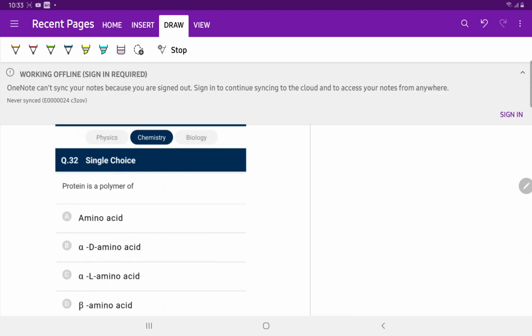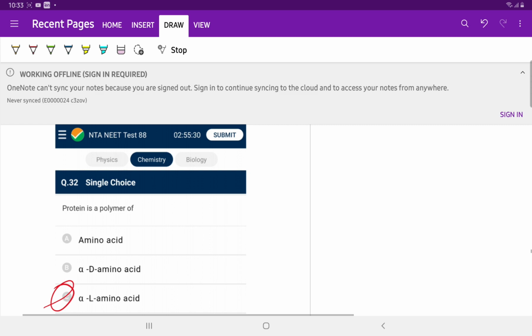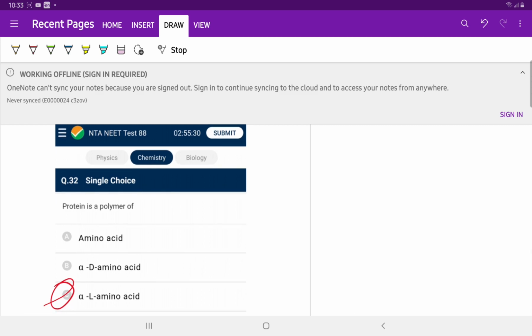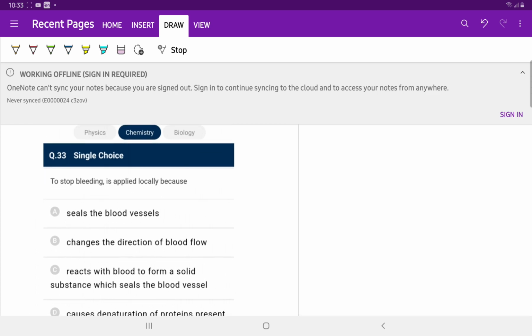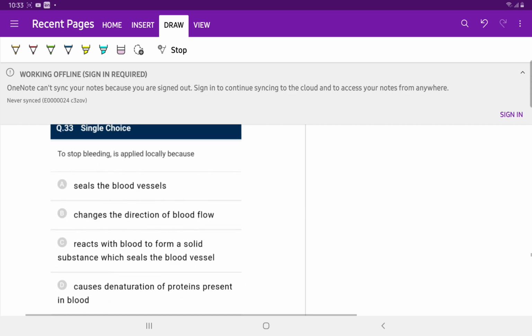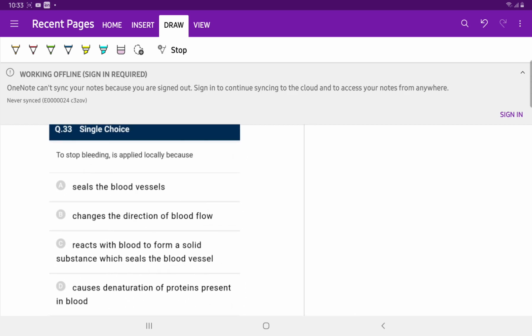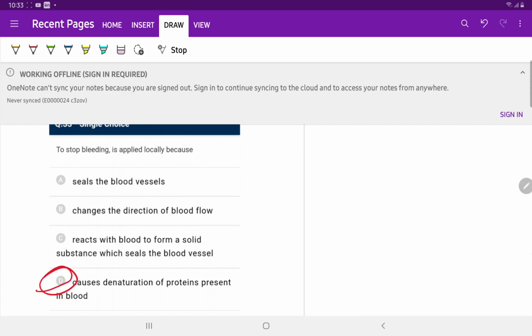Question number 32. Protein is a polymer of L-amino acids, alpha L-amino acids. All proteins are formed from peptide bonds by the combination of L-amino acids. So the answer is C. For question number 33, FeCl3 to stop bleeding is applied locally because we know very well that our blood is a negative sol, and when iron 3+ comes in contact with our blood, coagulation takes place, causing denaturation of the protein present in the blood.